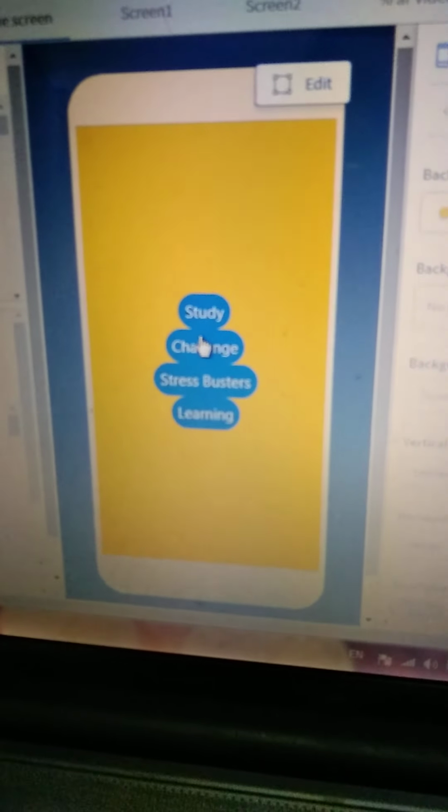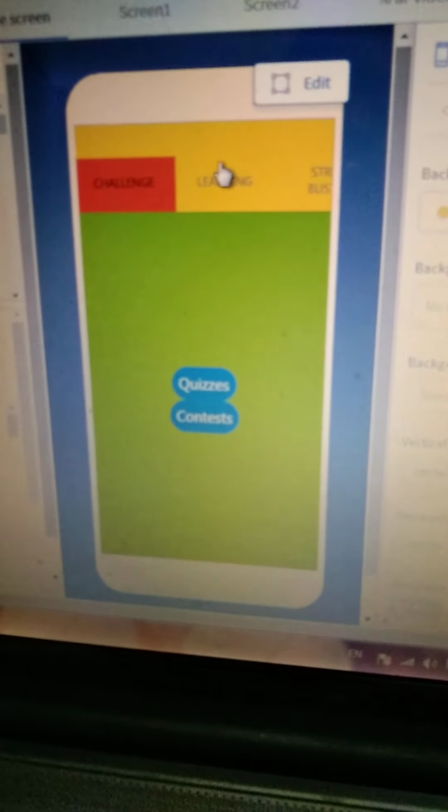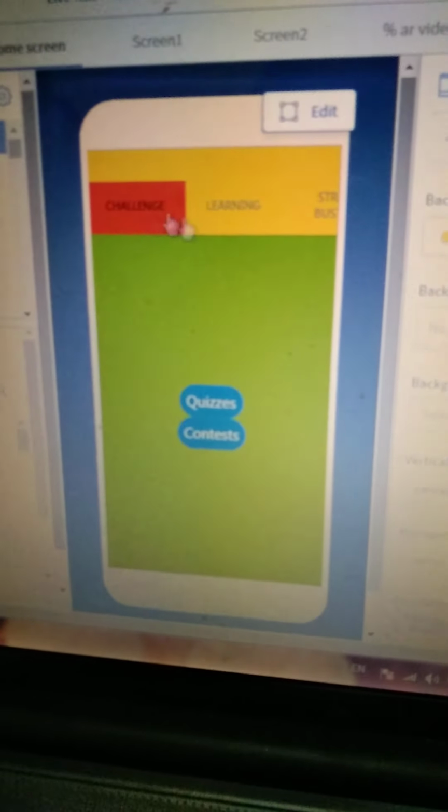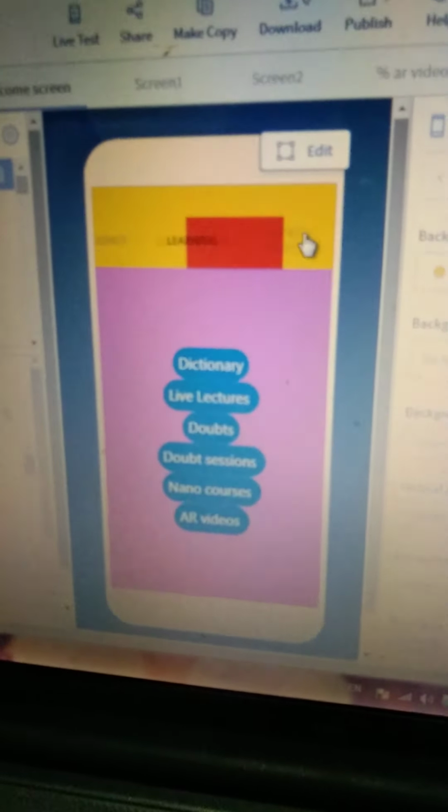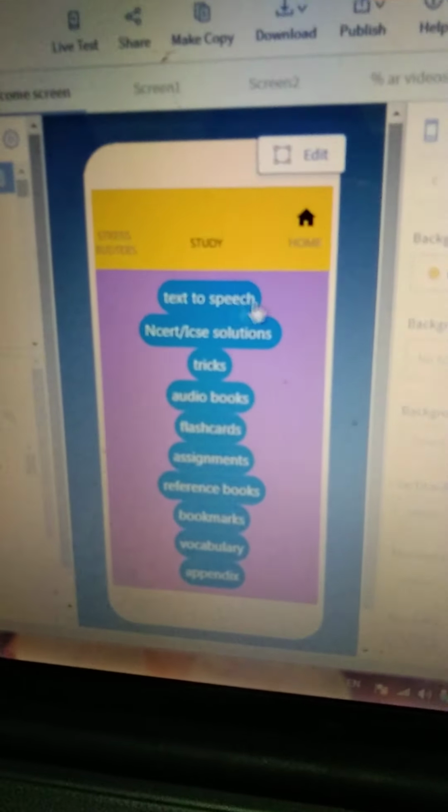So I introduced 4 modes, that is study, challenge, stress busters and learning. So first we'll go to study. I introduced a navigator also, so that it will be very easy for the student to switch to other modes. So as said, we'll go to study. So in study there are all this.